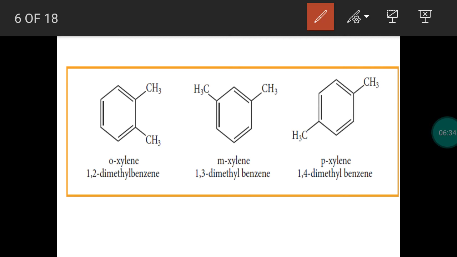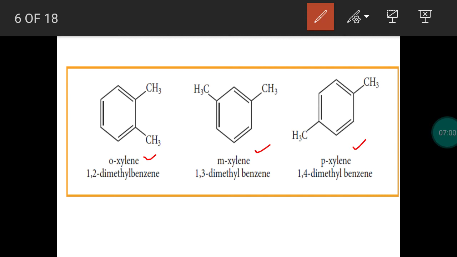A benzene with a methyl group is called toluene. The same way we have the name xylene: a benzene with two methyl groups is called xylene. So all the three structures have two methyl groups. All these are known as xylene molecules, but the only difference is the position of the methyl group.